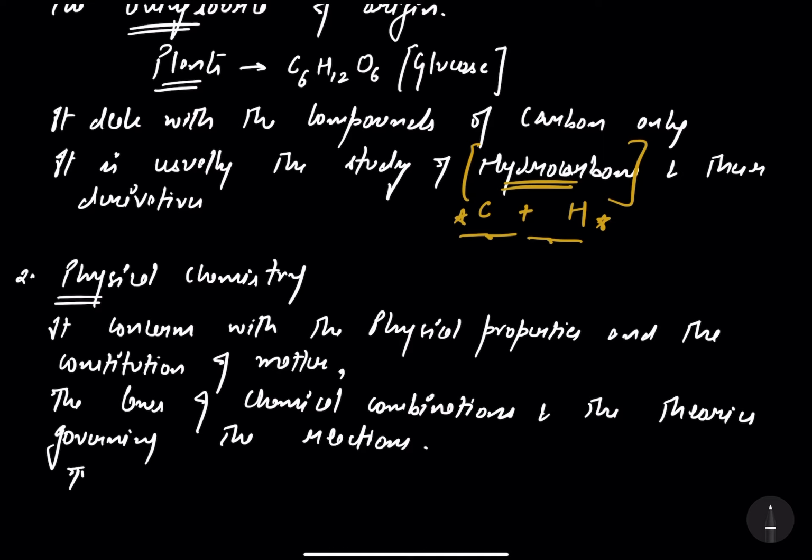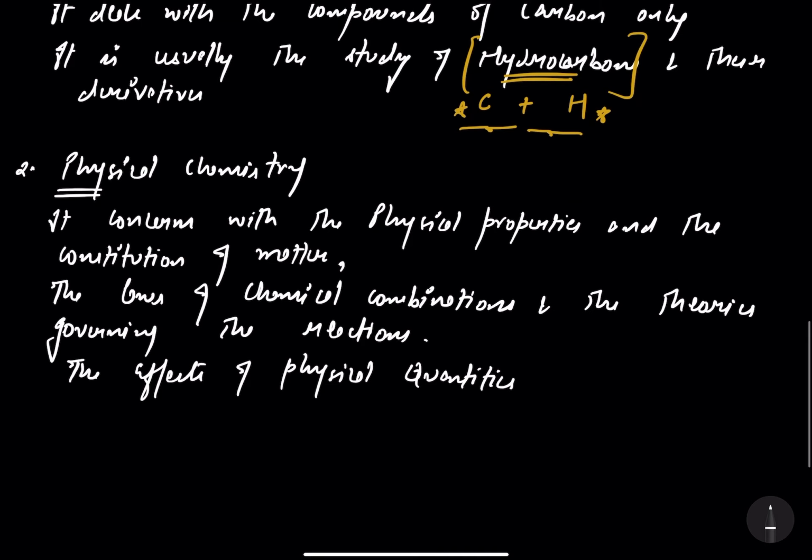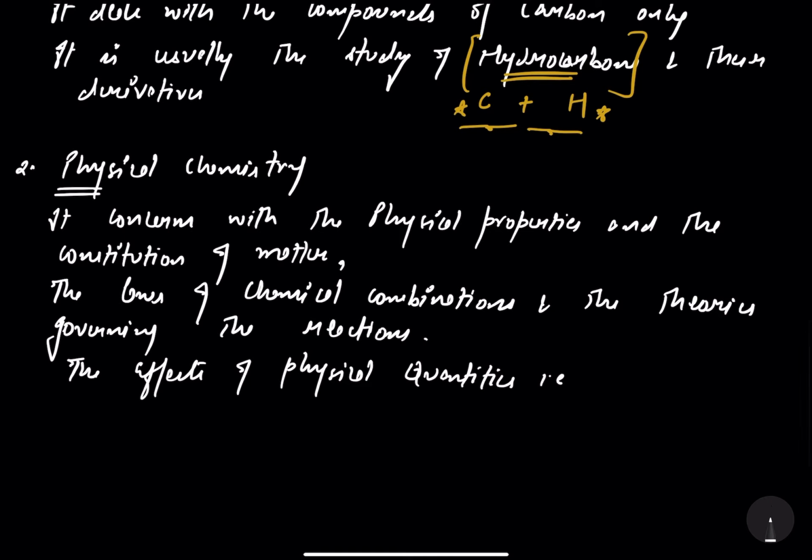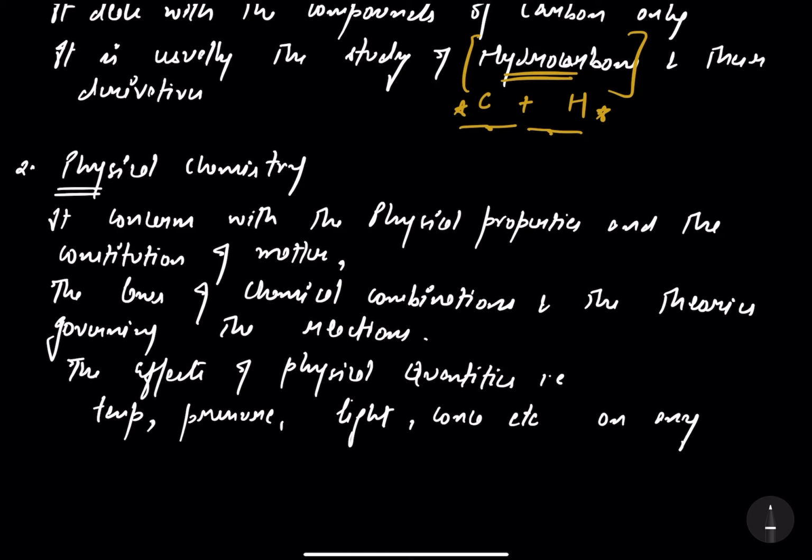The effects of physical quantities, that is the temperature, pressure, light, concentration, etc., on any chemical change come under the scope of physical chemistry.